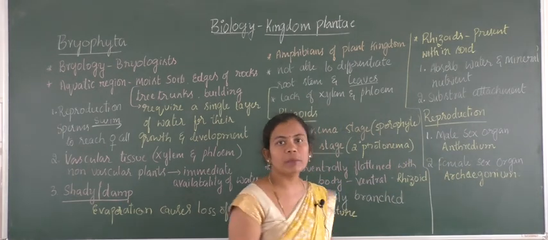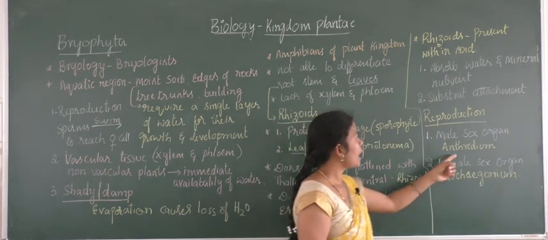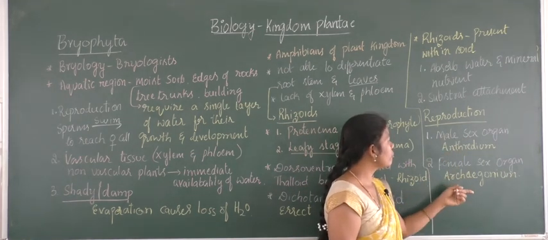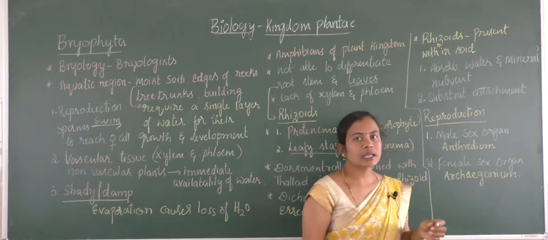Reproduction can be completed by having the two structures, antheridium and archegonium. Antheridium acts as the male sex organ and archegonium acts as the female sex organ.